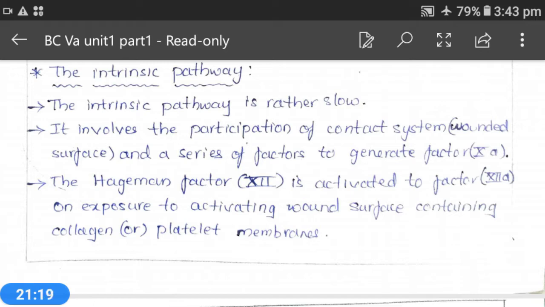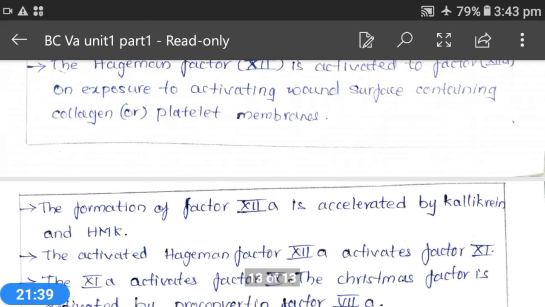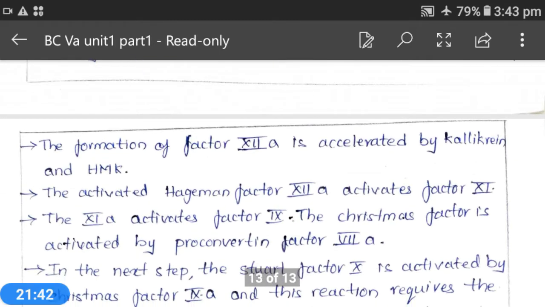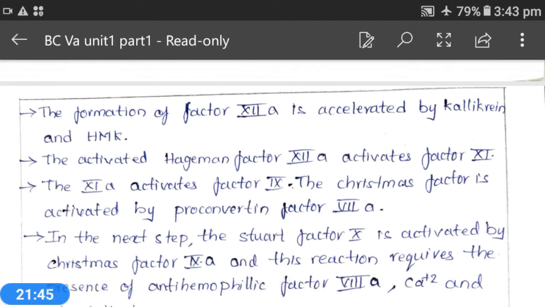Firstly factor 12 is activated by other components to form 12A, and 12A activates factor 11 to form 11A, and this 11A will help directly the factor 9 form 9A, which is responsible for the activation of factor 10 to factor 10A.